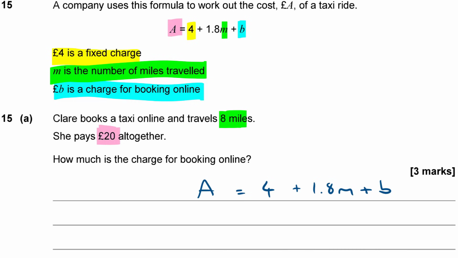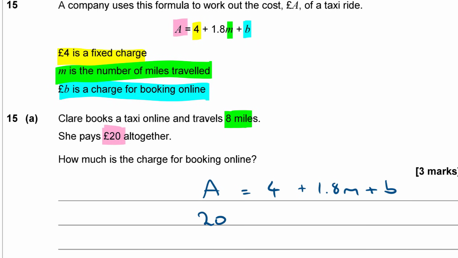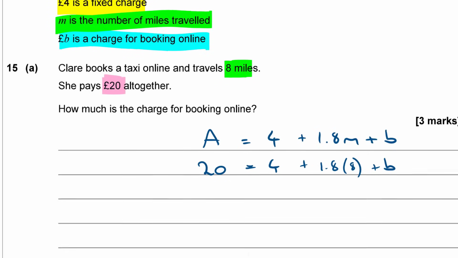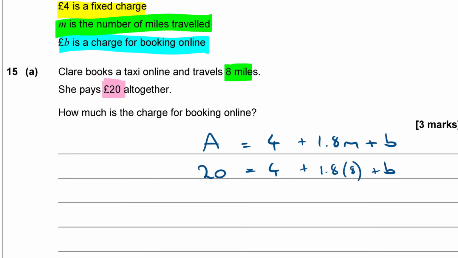Okay, so what do we know? We know A is £20. We know that M is 8. We don't know B. That's what we need to find. Okay, so I've got 20 equals 4 plus 1.8 lots of 8 plus B. What's 1.8 times 8? 1.8 times 8 is 14.4 or £14.40.